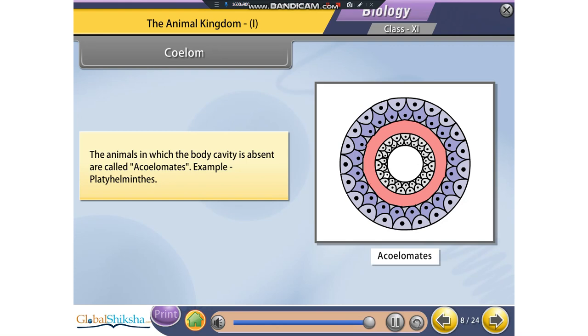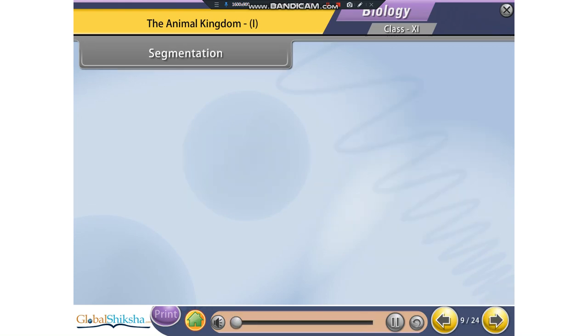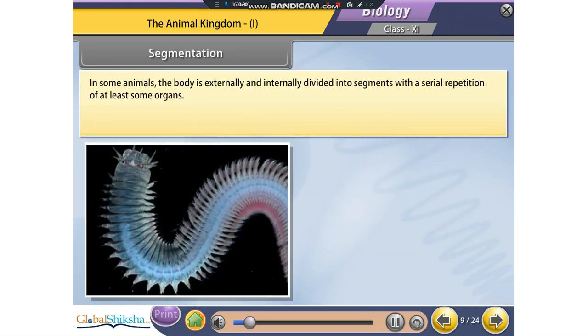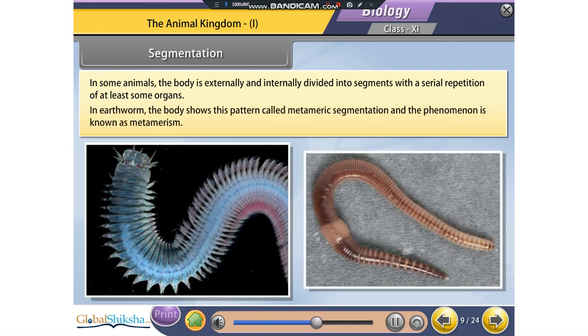Example: Platyhelminthus. Segmentation. In some animals, the body is externally and internally divided into segments with a serial repetition of at least some organs. In earthworm, the body shows this pattern called metameric segmentation, and the phenomenon is known as metamerism.